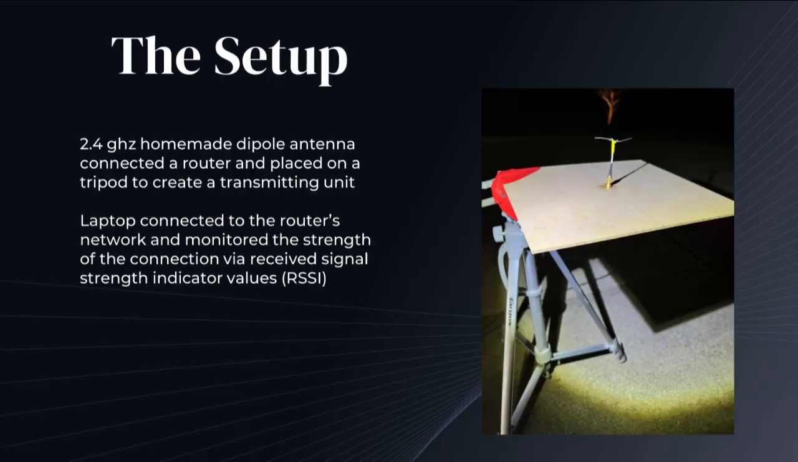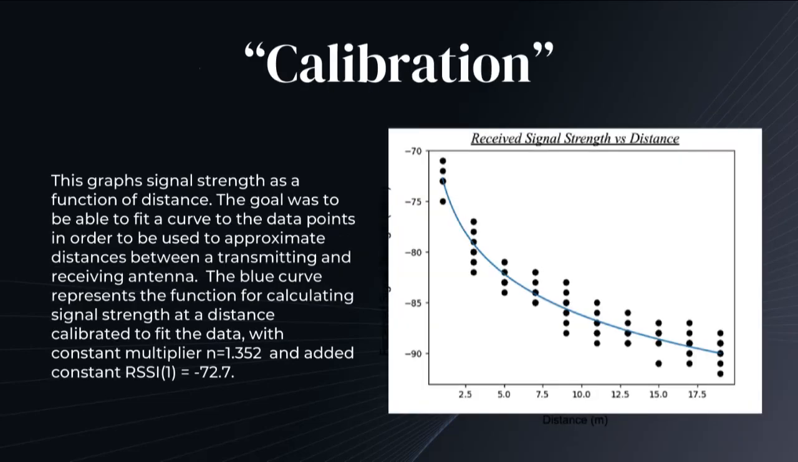I took a Wi-Fi router and with a homemade dipole antenna made a transmitting unit. A laptop was connected to this Wi-Fi router and moved to various distances to see how distance changed the RSSI value. Analyzing the data led me to an equation that fit the graph. This equation is what I would then use to approximate distances when given only an RSSI value.